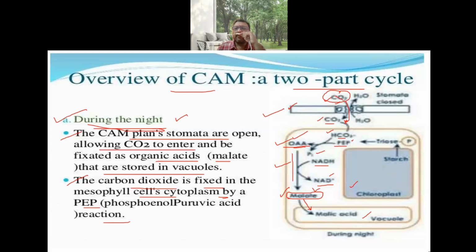The CO2 enters through the open stomata during the night time and gets converted into HCO3, and in the presence of phosphoenol pyruvic acid, it gets converted into oxaloacetic acid, which undergoes a dehydrogenation or reduction reaction utilizing NADPH. It gets converted into malic acid or malate. This malate is further transferred from the cytoplasm to the vacuole, where malic acid is stored during the night time. So all this occurs during the night time.